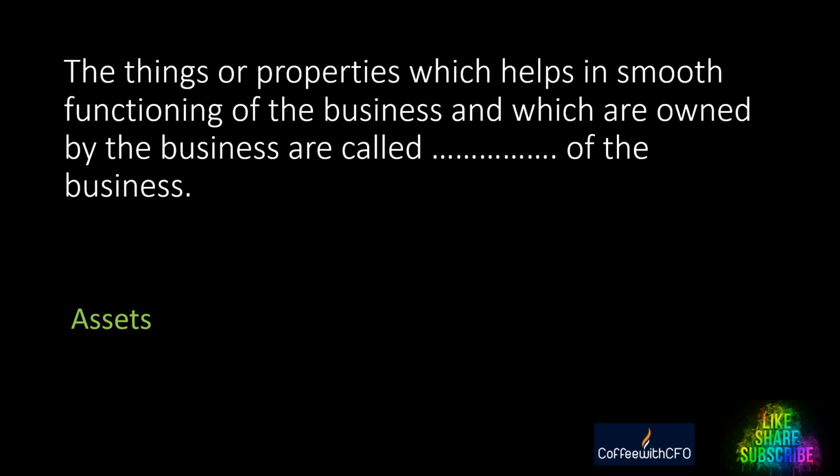Third, the things or properties which help in smooth functioning of the business and which are owned by the business are called dash of the business, and the answer is asset. Assets help in smooth functioning of the business, and are owned by the business. In certain circumstances, if it is not owned, then it is controlled by the business, like leasehold assets.